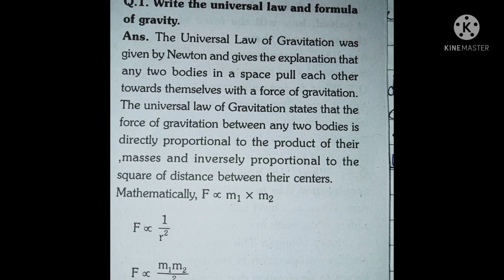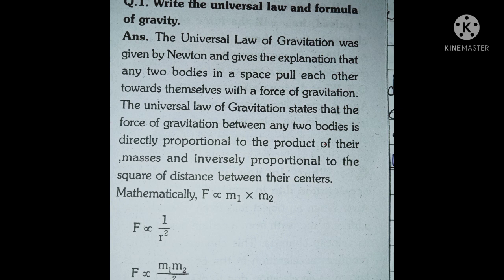Question first. Write the universal law and formula of gravity. Answer: The universal law of gravitation was given by Newton and explains that any two bodies in space pull each other towards themselves with a gravitational force. The law states that the force of gravitation between any two bodies is directly proportional to the product of their masses and inversely proportional to the square of the distance between their centers.